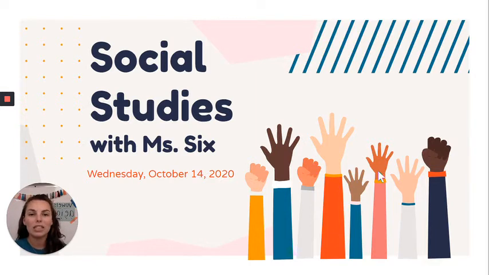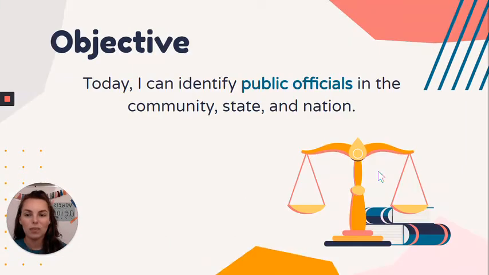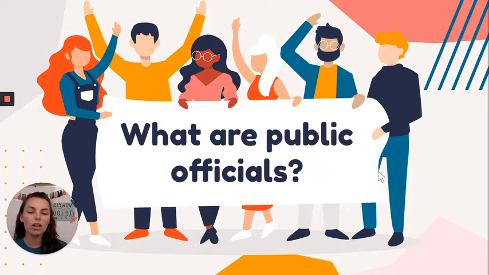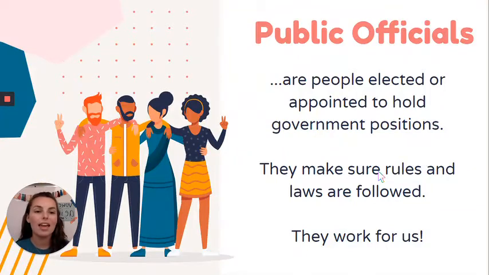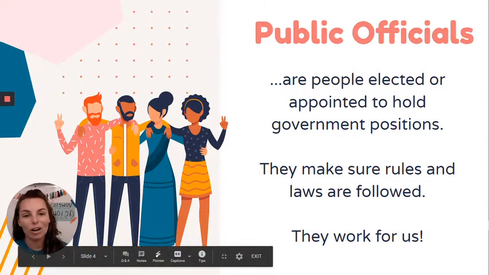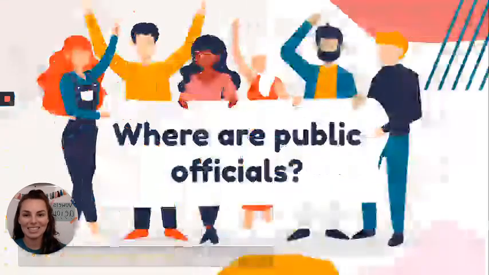We're going to be using this video today and tomorrow because it has a lot of information. So our objective for today and tomorrow will be, I can identify public officials in the community, the state, and the nation. What are public officials? They are people elected to or appointed to hold government positions. They make sure rules and laws are followed. They work for us, for the public, which means the people, the citizens.